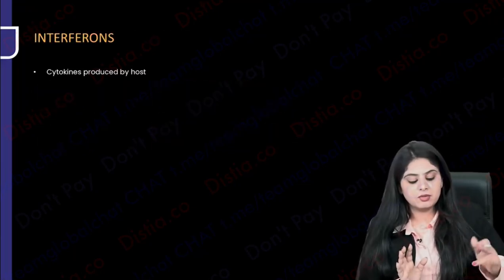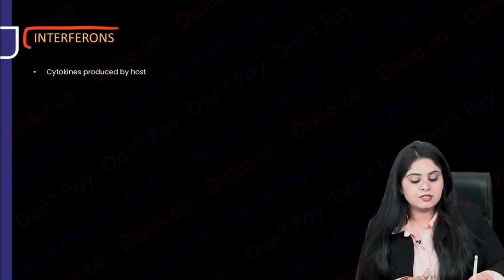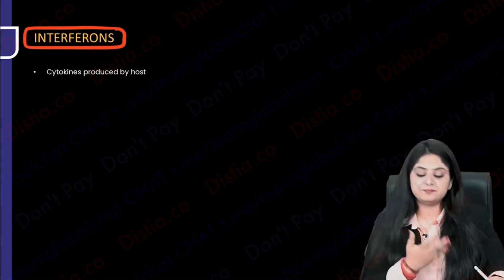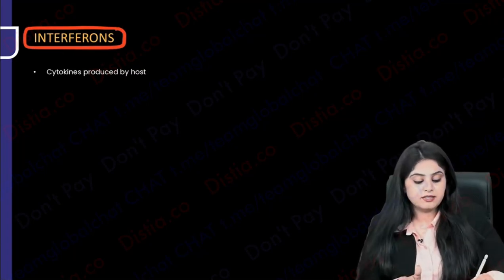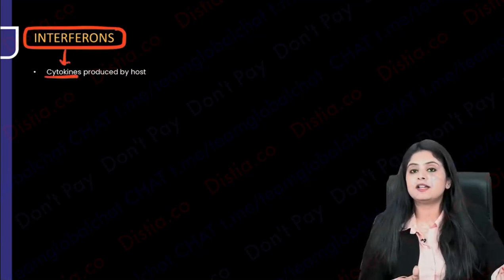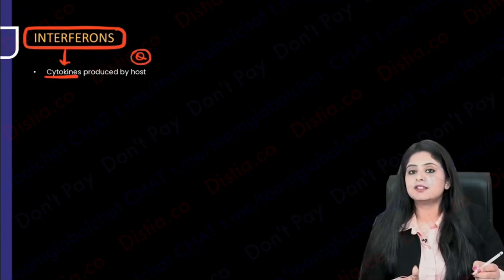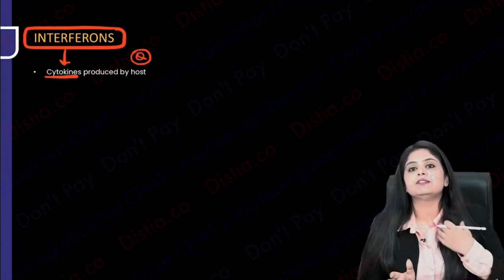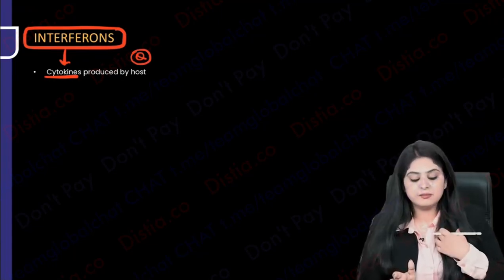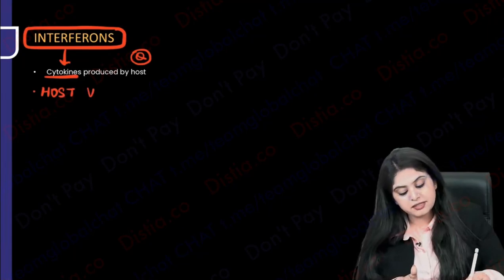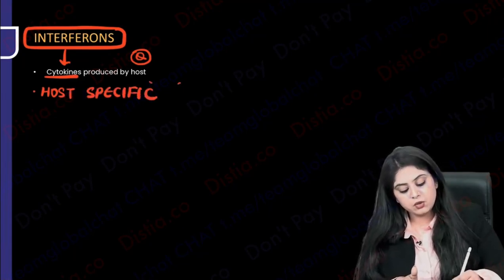The last topic that we have in general virology is interferons. I have nothing to teach you because everything in patho I have finished. It's a repetition. Let's begin. What are interferons? Interferons are cytokines. Cytokines that are produced by, that's the question that has come back to back many years. Who makes these cytokines? We make the cytokine. I am the one who's making it, host. So if they ask you, are cytokines virus specific or are they host specific? So cytokines are going to be host specific.